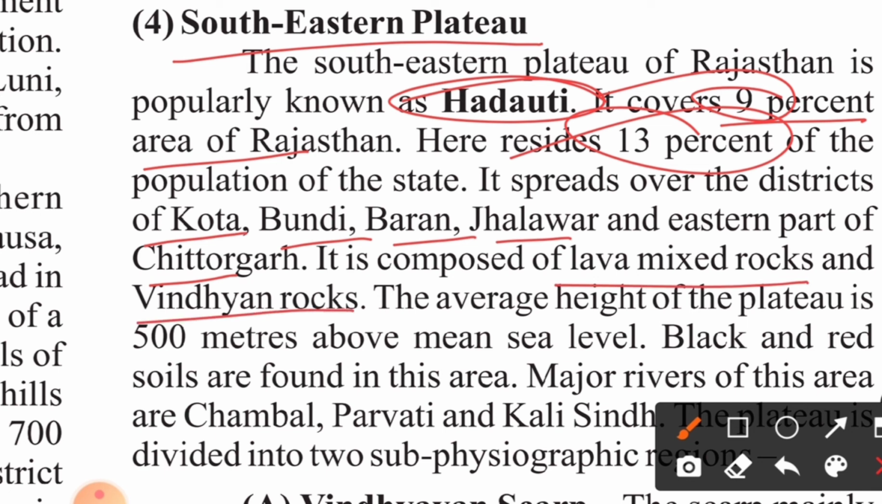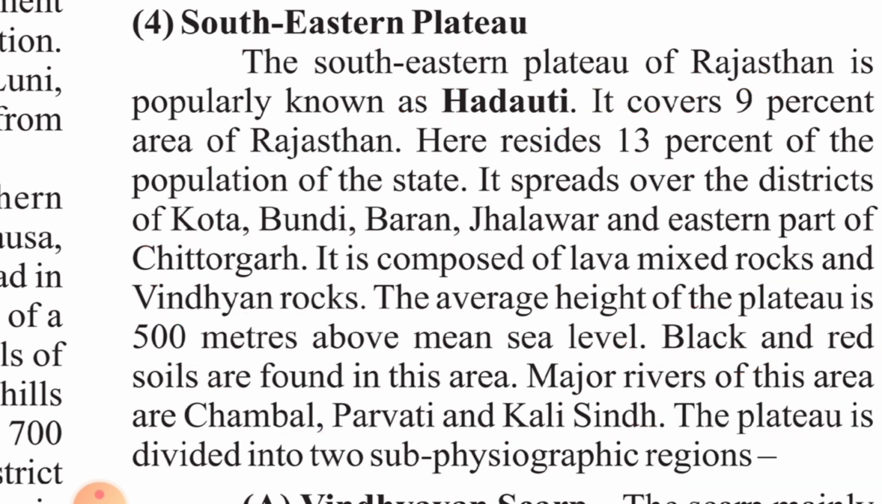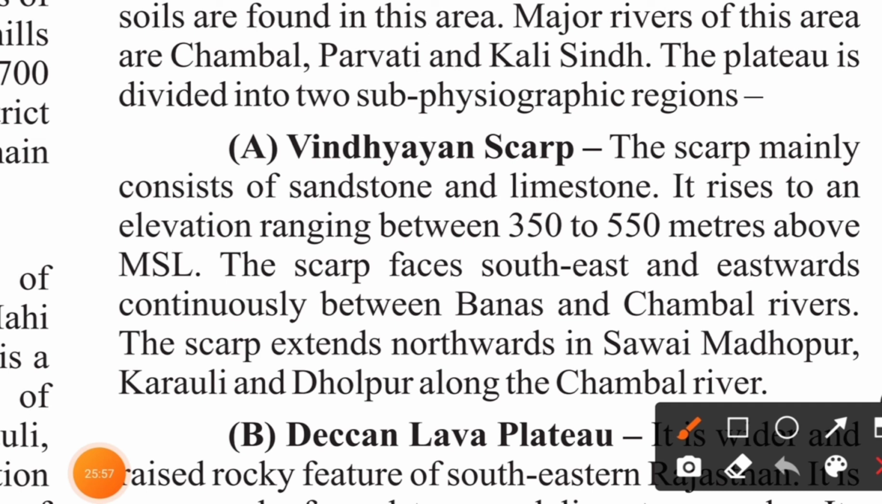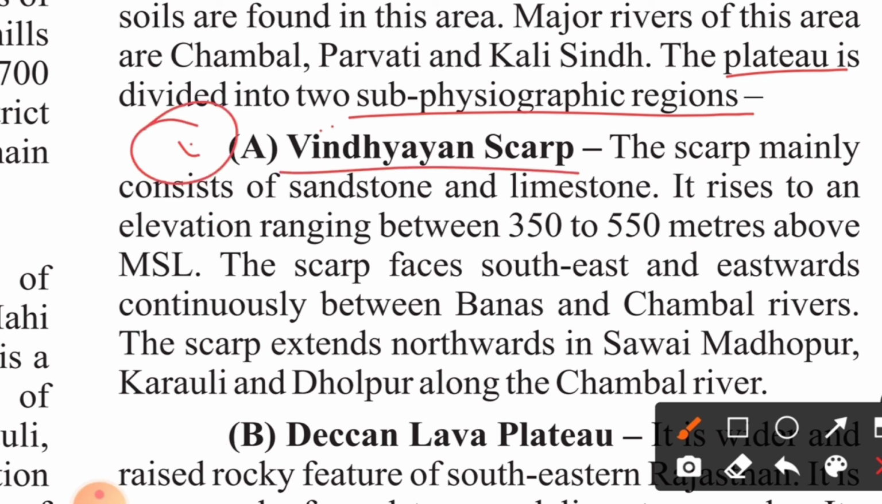The average height of the plateau is around 500 meters above mean sea level, and black and red soils are found. Which soils are found in this southeastern plateau? That is black and red soils. The major rivers of this area are Chambal, Parvati, and Kali Sindh. Further, the southeastern plateau is divided into two sub-physiographic regions. The first is the Vindhyan Scarp, and the second is the Deccan Lava Plateau.